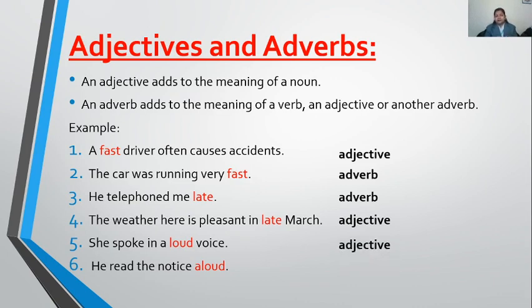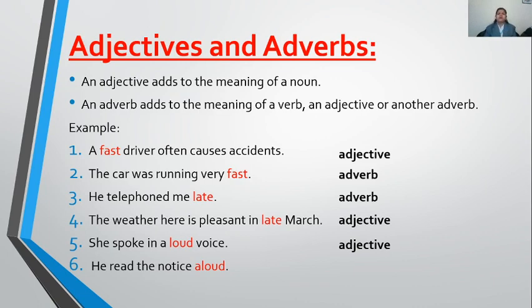Okay, but in the sixth sentence: he read the notice aloud, or he read the notice loudly. Both are adverb forms. Okay, aloud. After aloud, there is no noun. I am talking about after, meaning when the word is followed by a noun or pronoun.